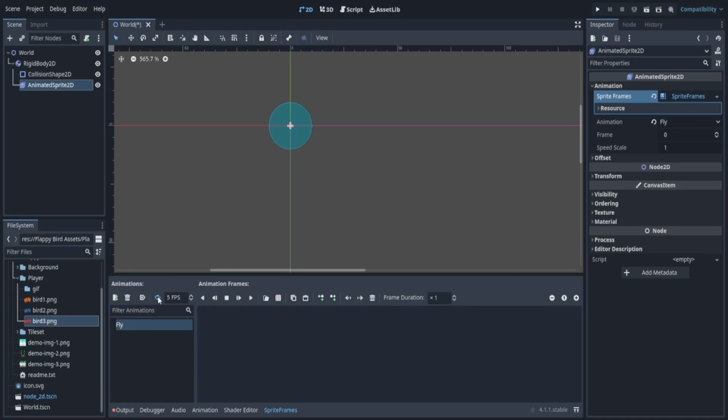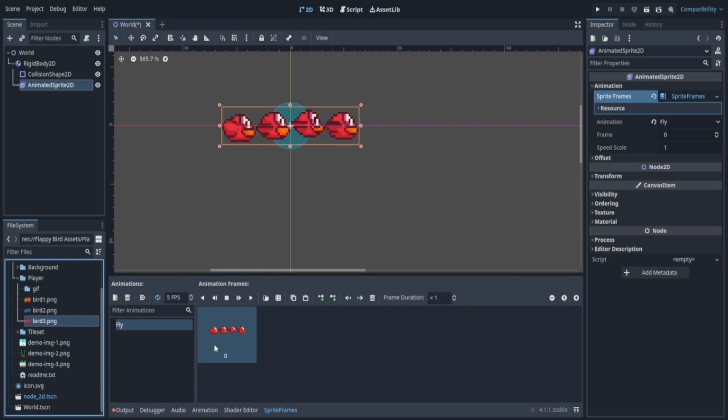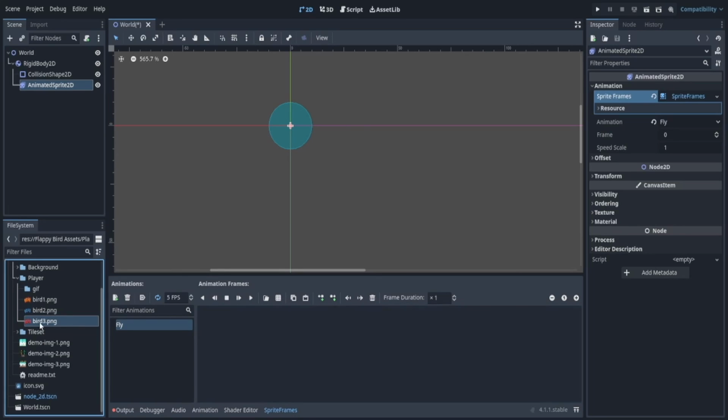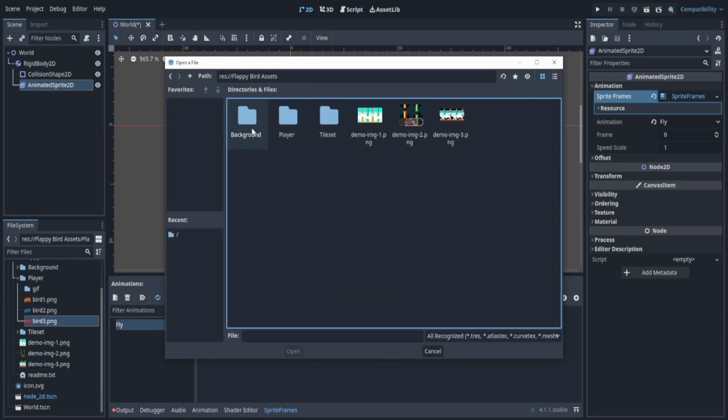Now here it's already automatically looped, but here we have no frames. So let's add some stuff. Now you could drag and drop, but this adds a frame. This is frame 0. That's not exactly what we want. So let's delete that. What we want to do is we want to add these 4 frames into this as separate frames. And luckily enough, Godot can do that. If we click this rectangle button little thing, we'll find that this pops up and we can find our sprite that we want to add.